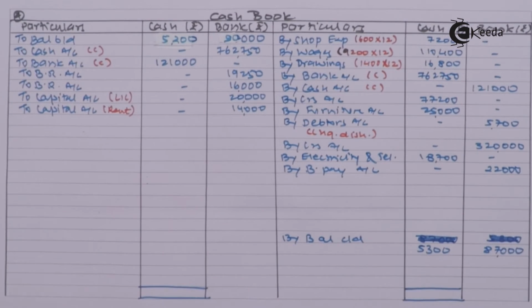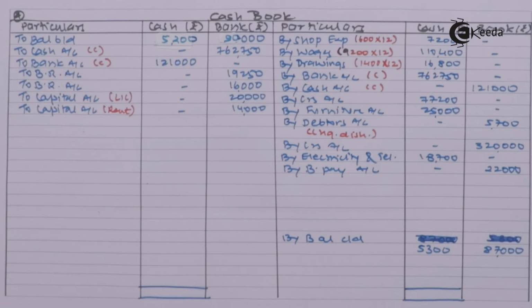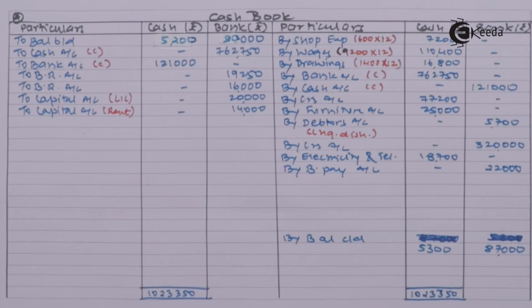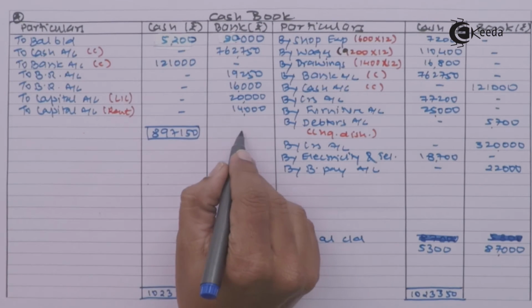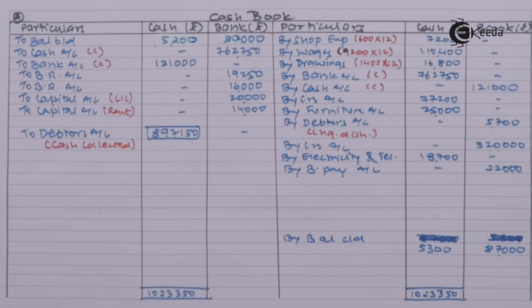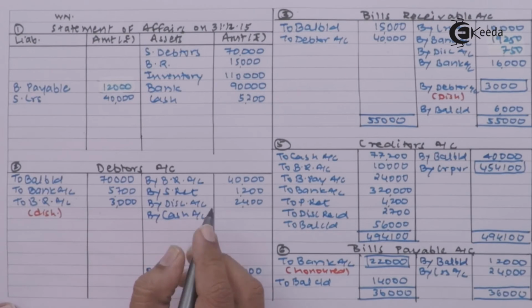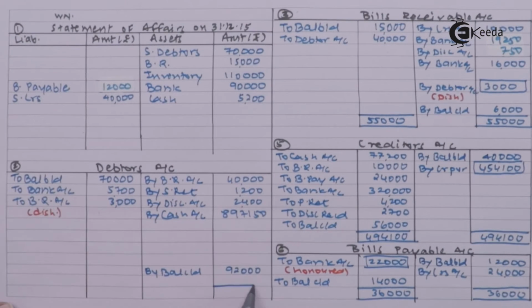By mistake I have written this. You can notice bank was 87,000. Okay. So let me take the total now. 10,23,350. So money collected from the debtors minus 5,200 minus 121,000 gives 897,150. It is the amount which we must have collected from the debtors in cash. So in debtors account I am writing on the credit side 897,150. Let me close this.